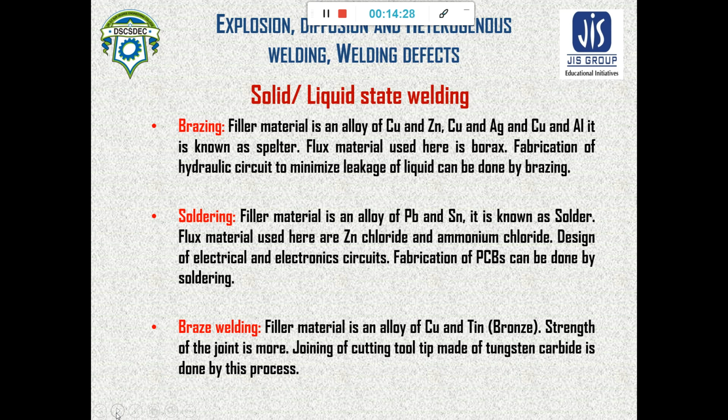Due to interaction with the molten filler material, some of the base material at the joining surface may melt, but in most cases there is no melting. The filler material is only placed into the joint gap and solidifies there. By solidification, it holds both base materials together. This is the process of brazing.